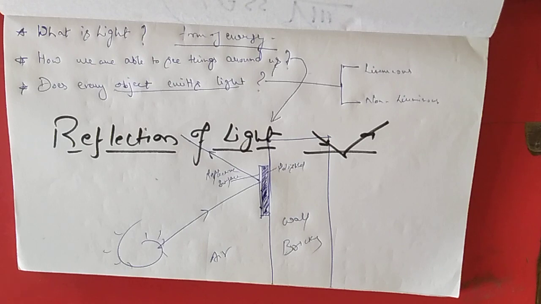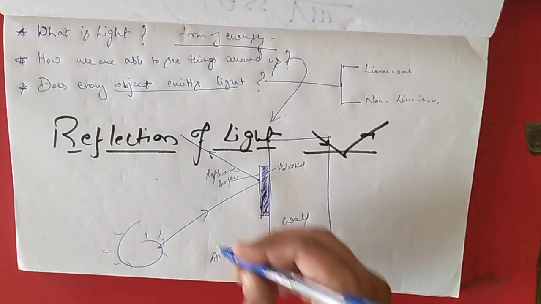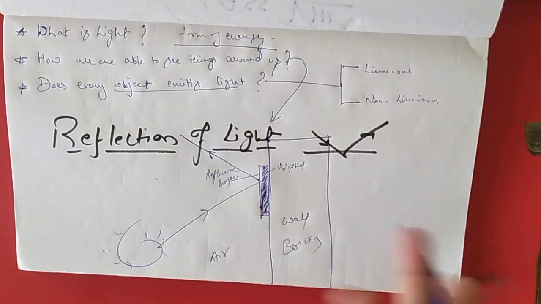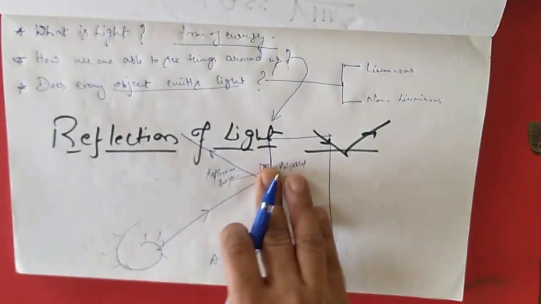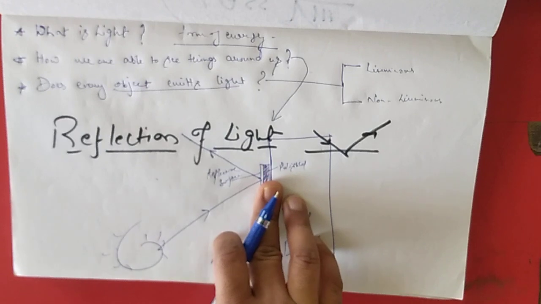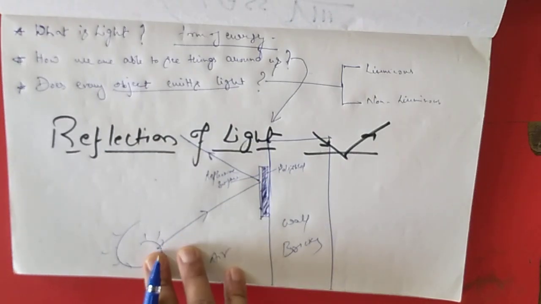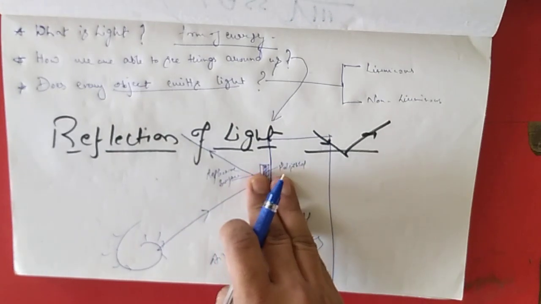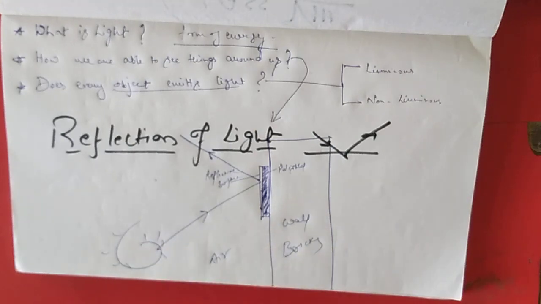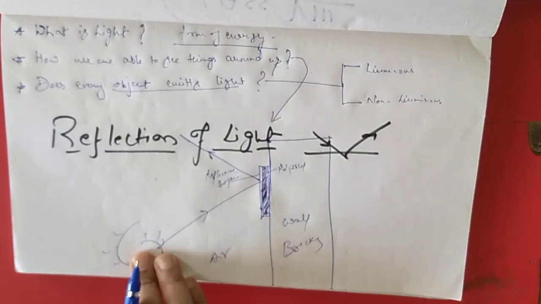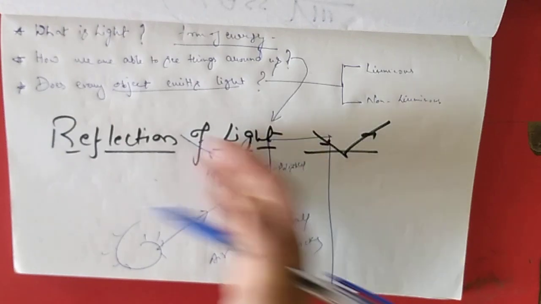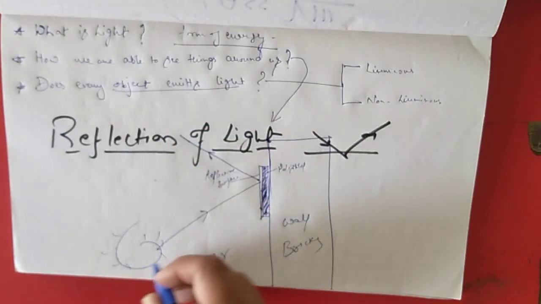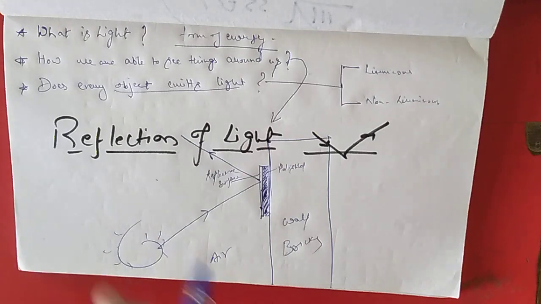Now, because we have discussed that light is a form of energy, whenever rays of light fall on the mirror, is it that the entire energy which is transmitted from the source reaches the reflecting surface and bounces back?